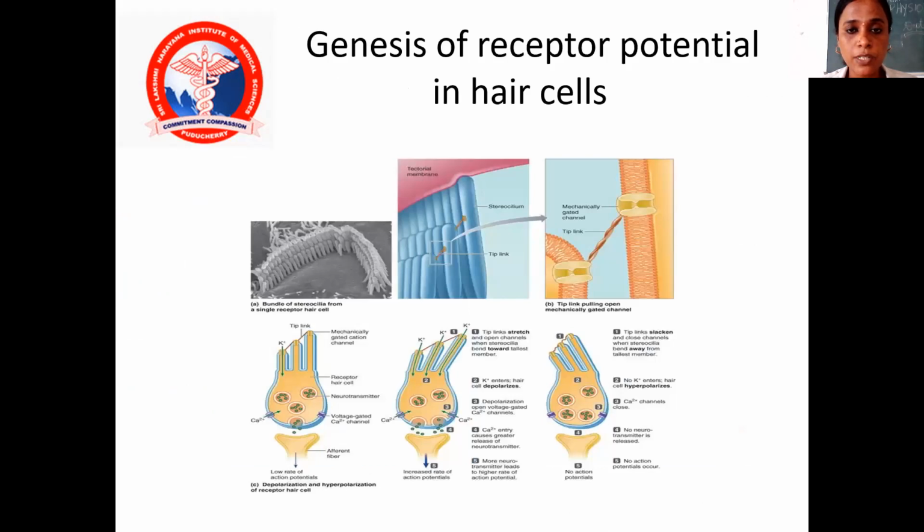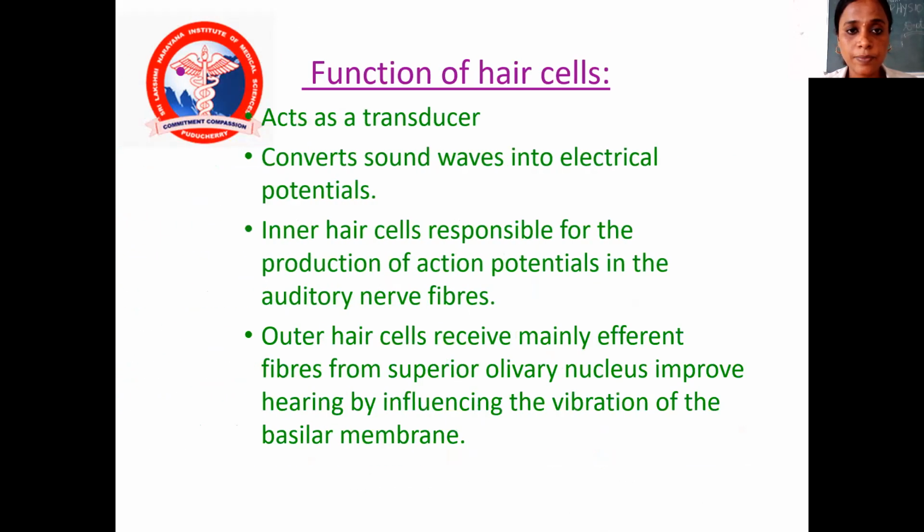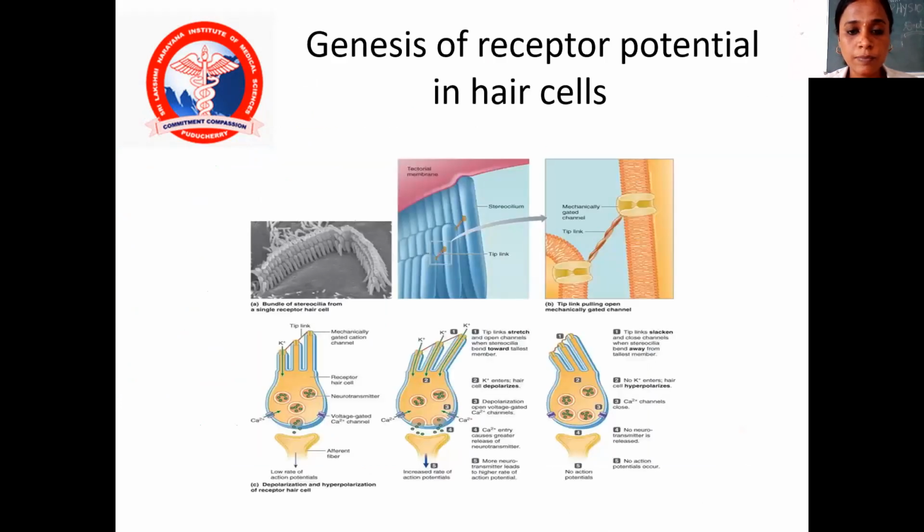Genesis of receptor potentials in hair cells. The function of hair cells is to act as a transducer. Both depolarization and hyperpolarization occur, and the hair cells produce the receptor potential.